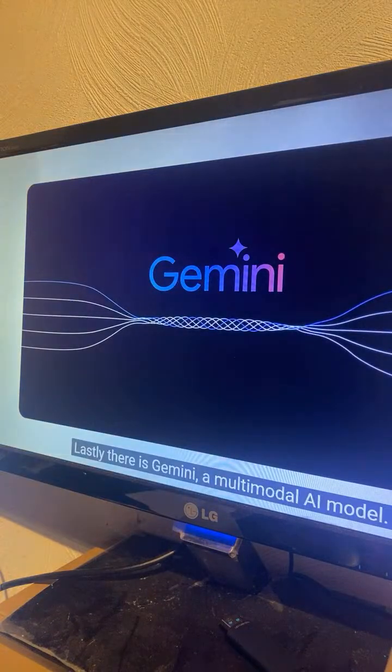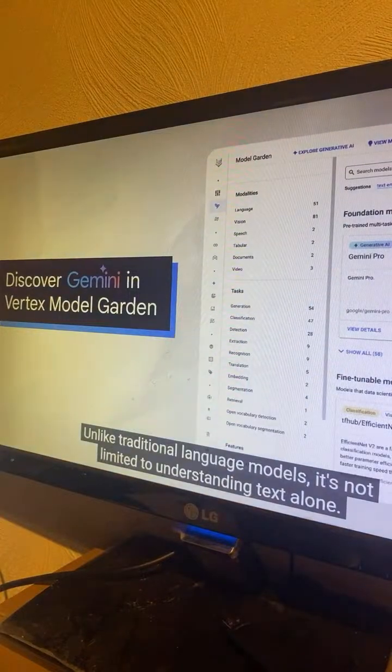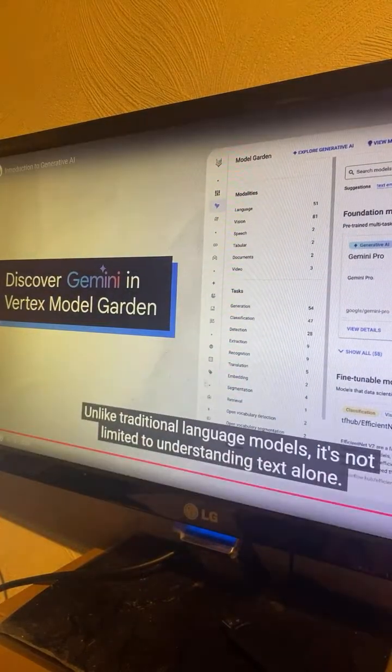Lastly, there is Gemini, a multimodal AI model. Unlike traditional language models, it's not limited to understanding text alone.